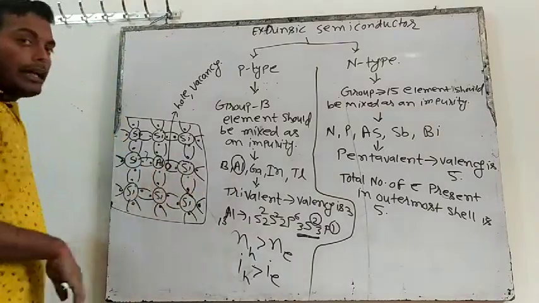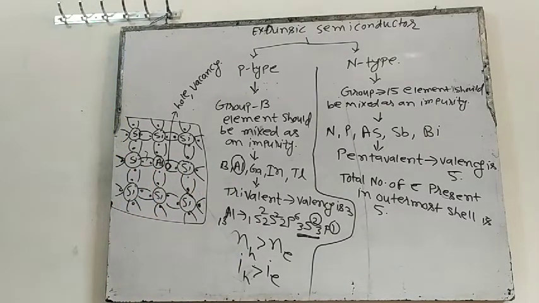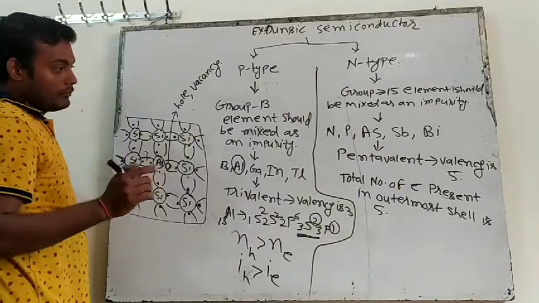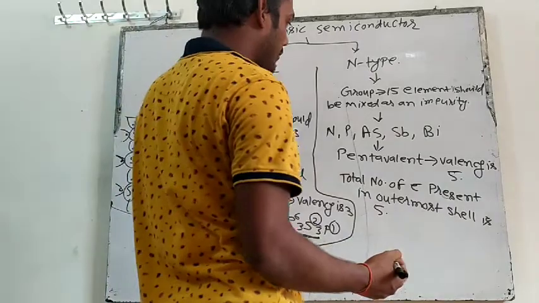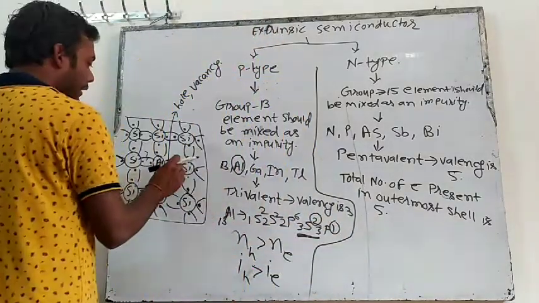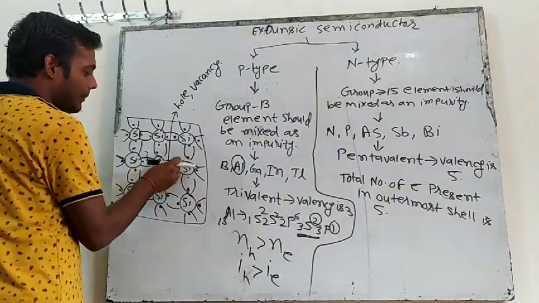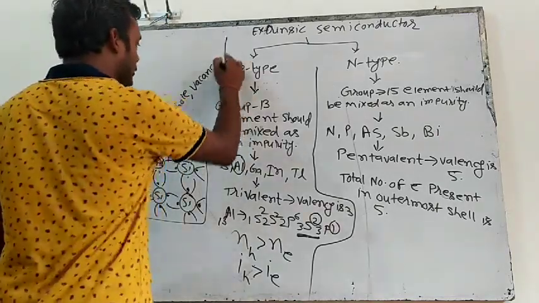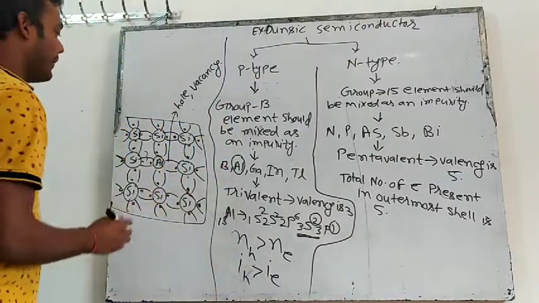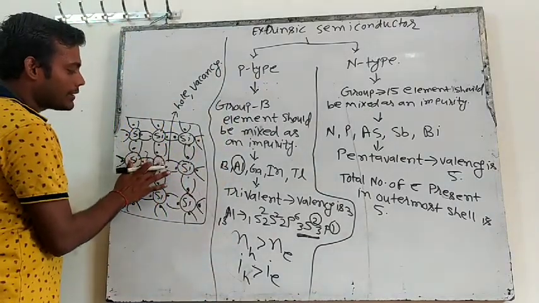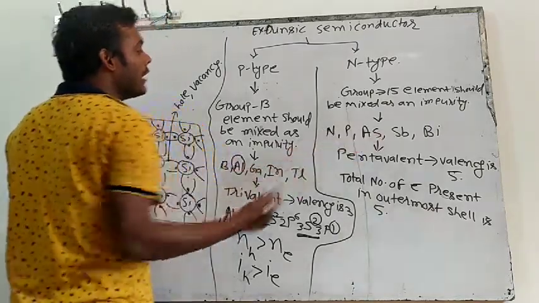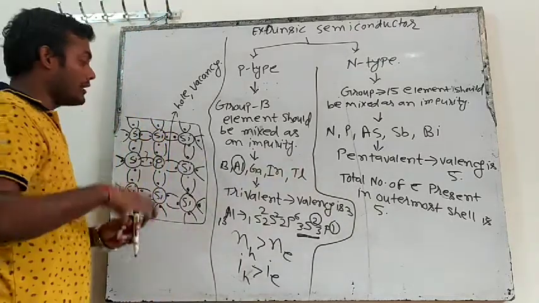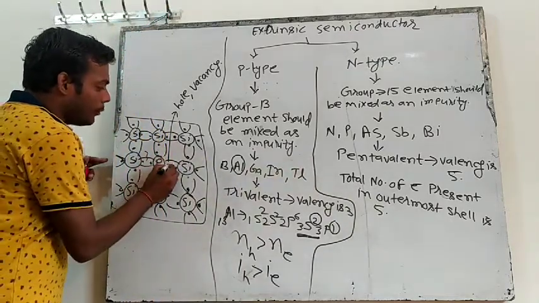So if suppose here, at the place of aluminium, I will make this diagram again in my next lecture. So I am doing it here, try to understand. Actually, now I am making the diagram of N-type. So at the place of aluminium, what will I mix? Any pentavalent element. Let's say phosphorus I am mixing. Phosphorus is pentavalent. That means how many electrons are there? 5.